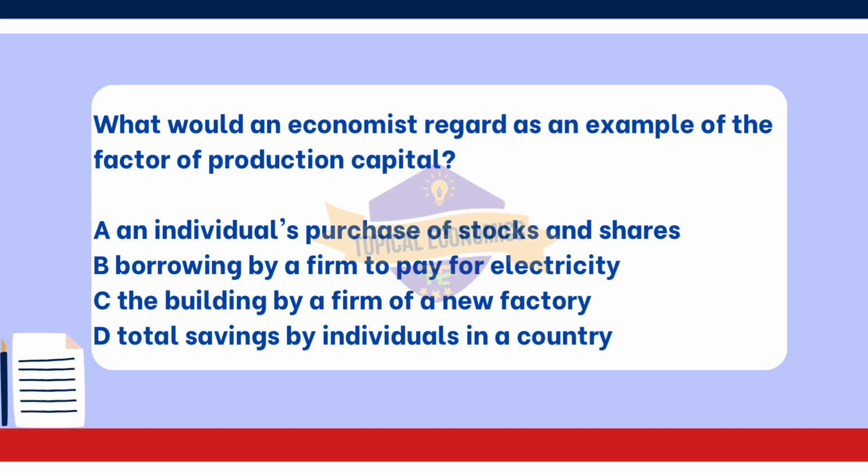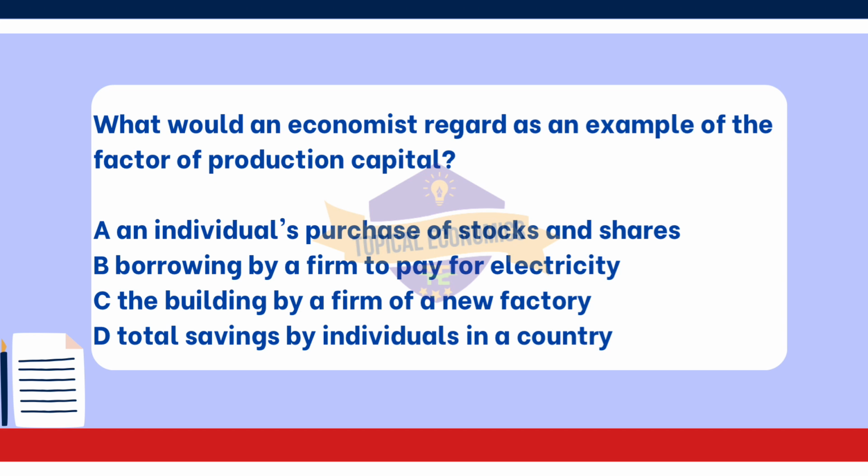Option A. An individual's purchase of stocks and shares is considered financial investment rather than capital in the economic sense. While stocks and shares represent ownership in companies, they are not physical assets used in production. Next, option B. Borrowing by a firm to pay for electricity refers to financing and operational expenses.